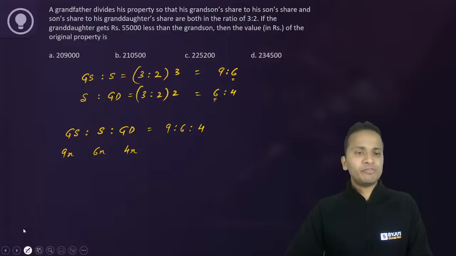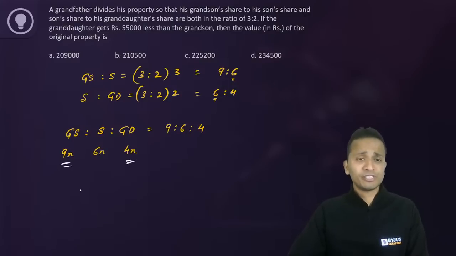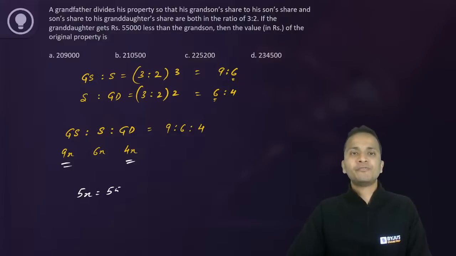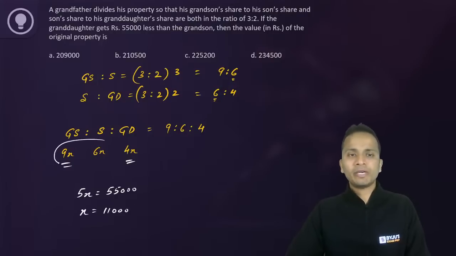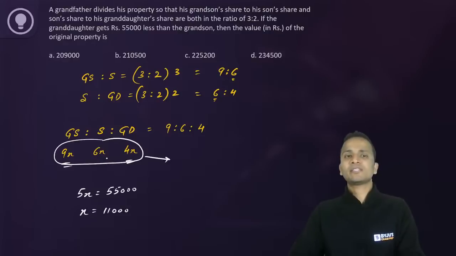Now the difference between the grandson's and granddaughter's share is given as 55,000. So this difference, 9x minus 4x, will be 5x, which is 55,000. So the value of x will be 11,000. Now I need to find out the total property. This will be the sum of these three numbers: 9x plus 6x plus 4x, that is 19x.